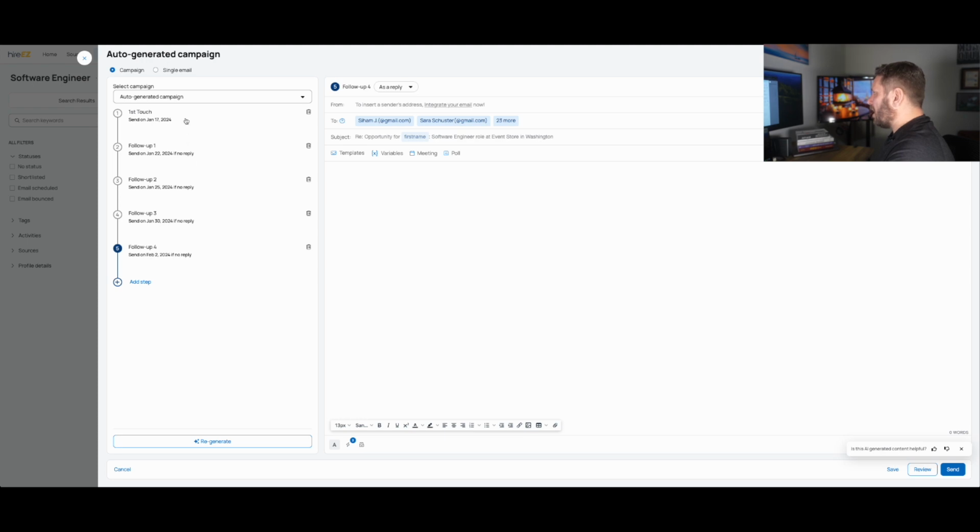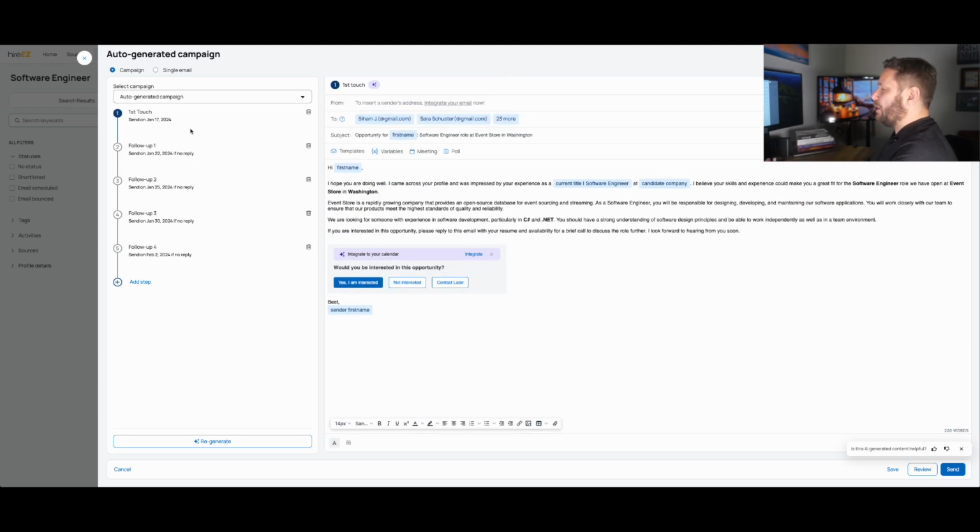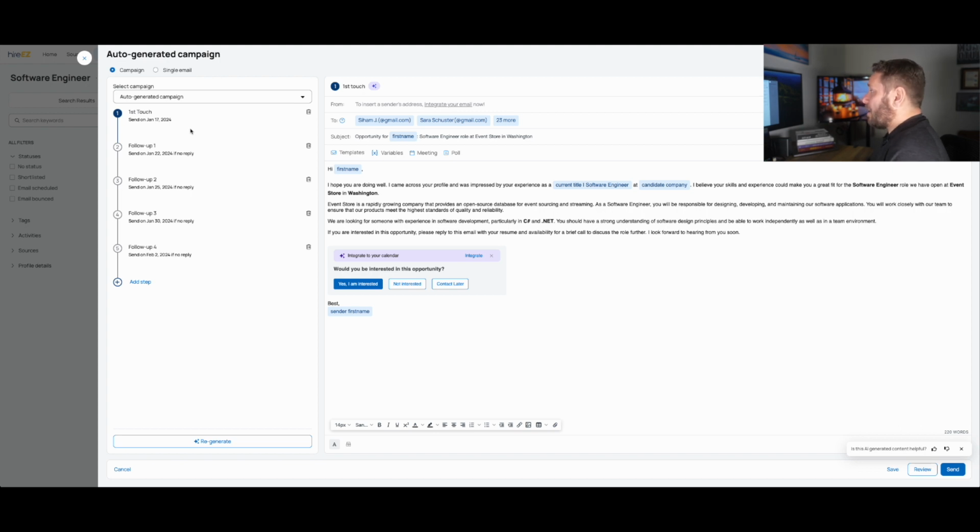Another thing that I think is phenomenal is that when somebody responds to these email campaigns, speEZ will automatically stop the campaign. So if they reply back yes, no, whatever they reply, speEZ will then stop the campaign so they don't get follow-up emails, which I have personally been the receiver of when I've replied, hey, I'm interested, or hey, I'm not interested, and then I get an email the next day and I think to myself, oh my gosh, I'm just on a drip campaign that I'm never going to get out of.